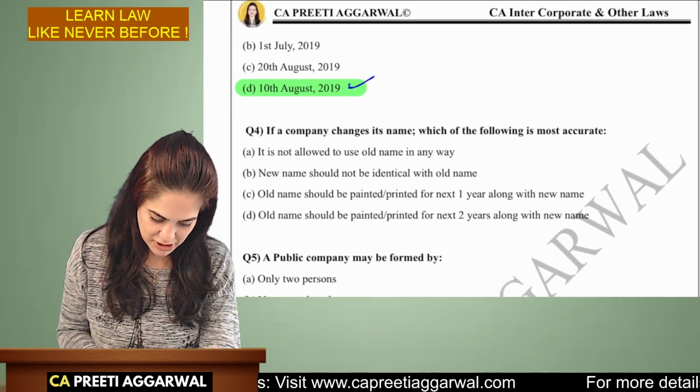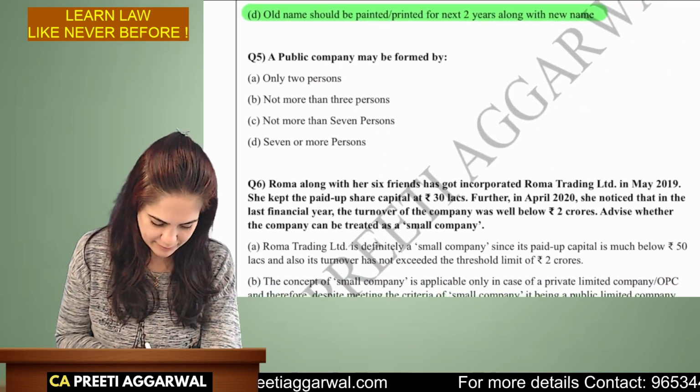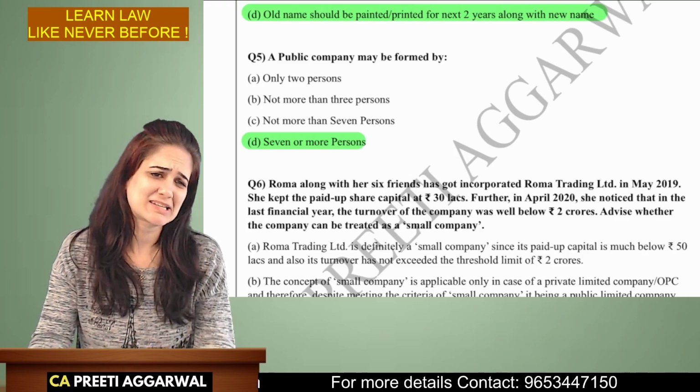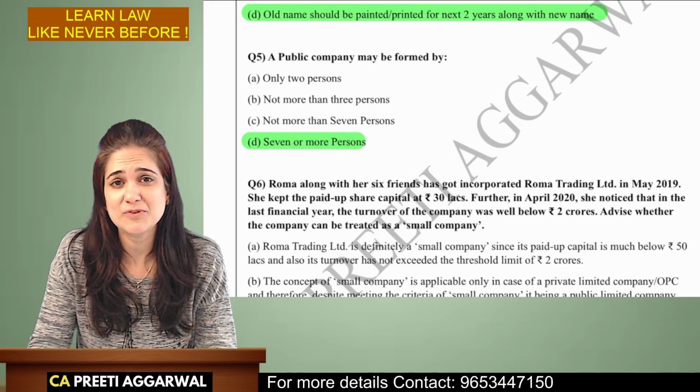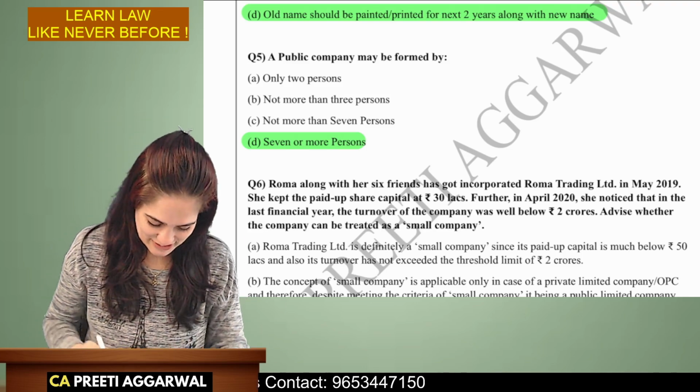If a company changes the name, then the old name will be reserved for 2 years. A public company can be formed by 7 or more members. Will such easy questions be asked in the exam? I don't know. But sometimes we make mistakes in easy questions and get the difficult questions correct.